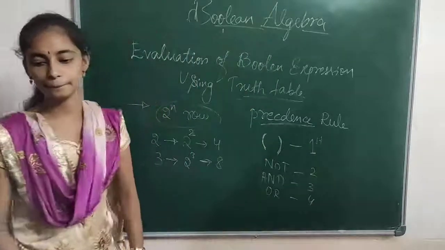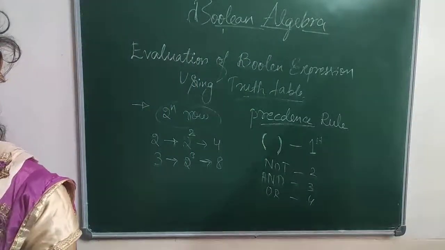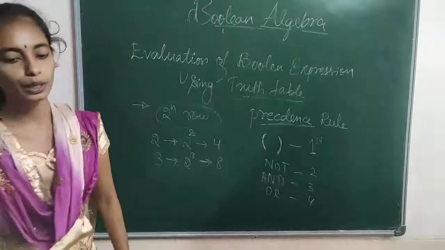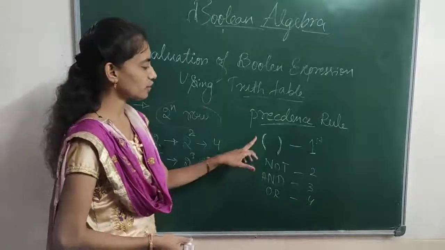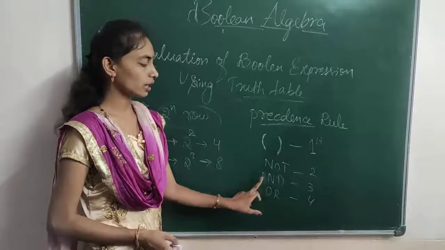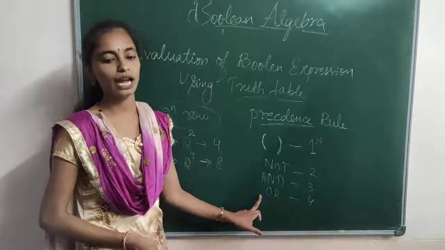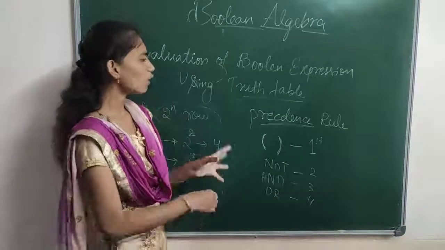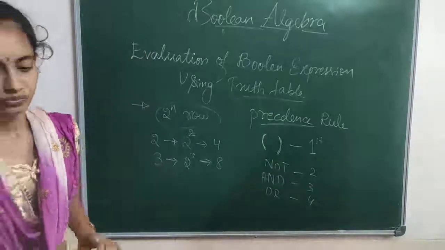First we evaluate the parentheses, then not, then and, and lastly we evaluate the or.